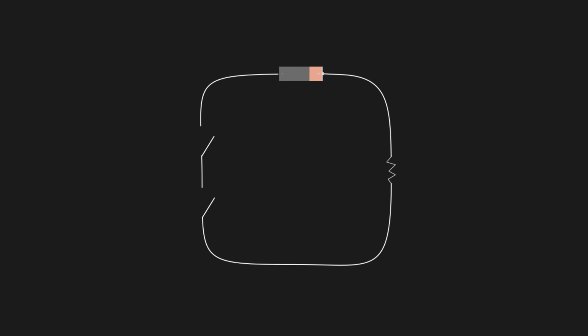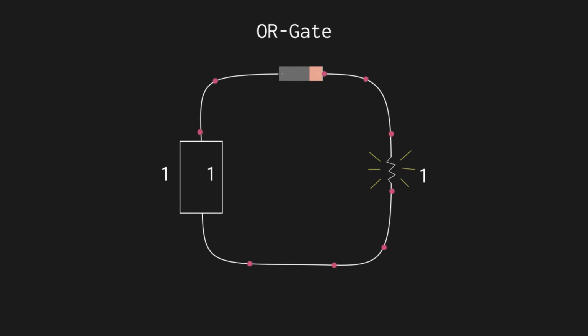Let's go back to our first circuit and add another switch to it. You can see that the light will only turn on when both switches are closed. If only one of them is closed, the circuit is not complete. This is an AND gate because it outputs a 1 only when both inputs are 1s. If we rewire the circuit to look like this, the light will turn on if either switch is closed and also if both are closed. This is an OR gate. It will output 1 if at least one input is 1.